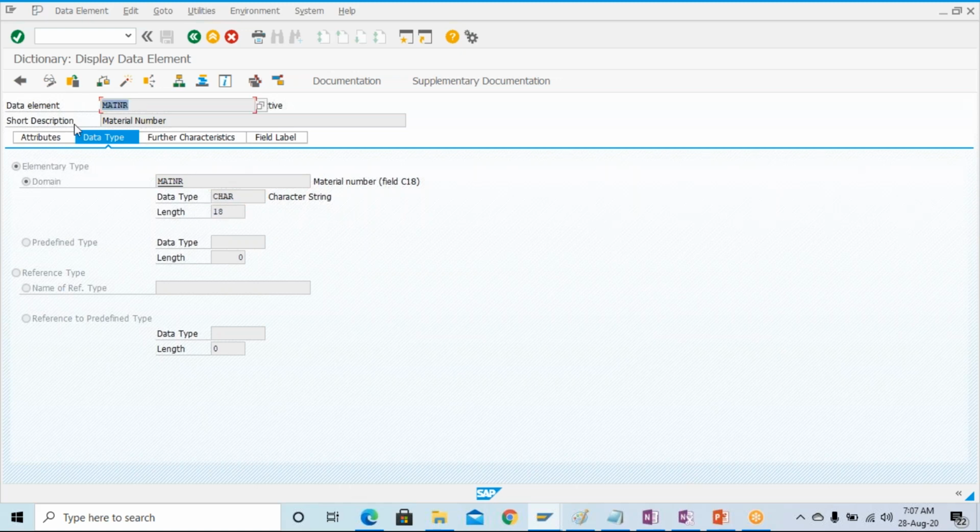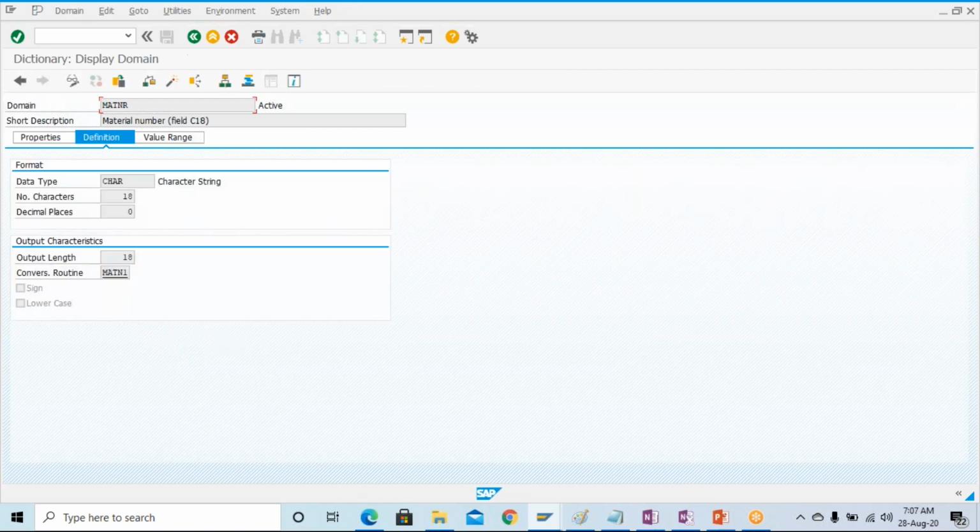This material number is the data element, this is the domain, and the domain has data type CHAR and length 18. If you want more detail, double click on the domain, and here you can see material number, CHAR 18, and it also has a conversion routine. A conversion routine is used for converting data from the external format to the internal format.